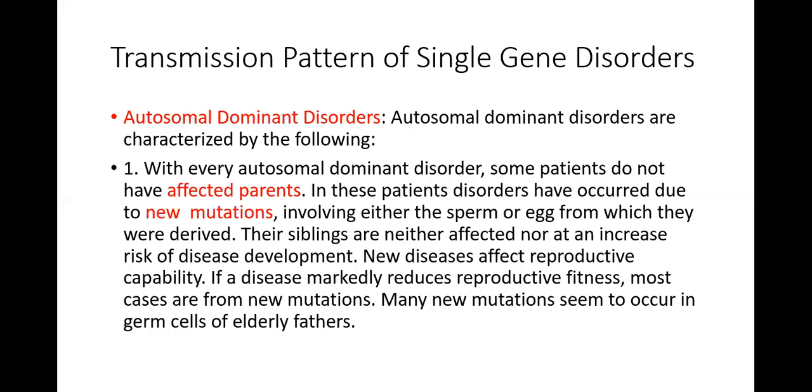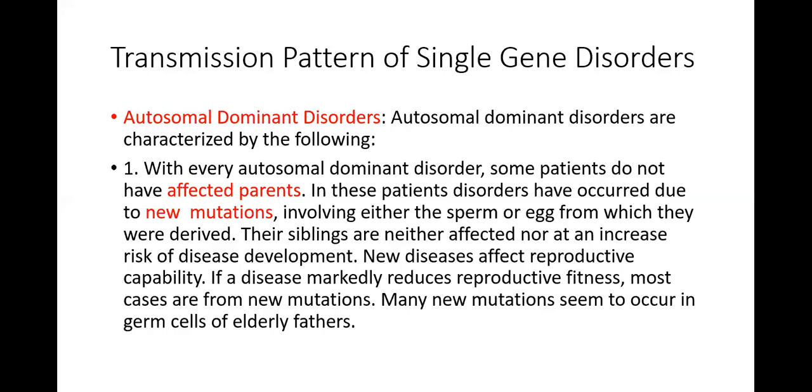This means that sometimes in the autosomal dominant, the parents are not affected, but the child is affected. Why does the child get affected? Because there is going to be some defect either in the sperm or the egg after it has been produced. There can be a change in the sperm or the egg, and that is going to affect the child who is going to be developed from that.